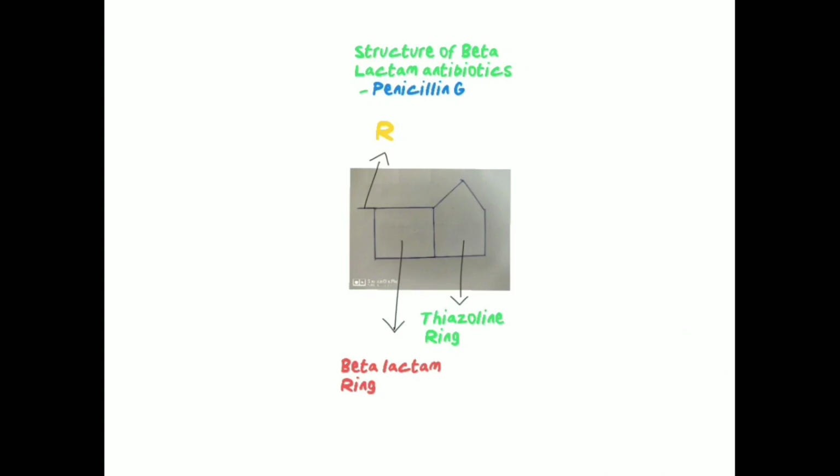The third topic is the structure of beta-lactam antibiotics, that is penicillin. I made it simpler: it is made up of a ring called the beta-lactam ring, a thiazolidine ring and a side chain R.